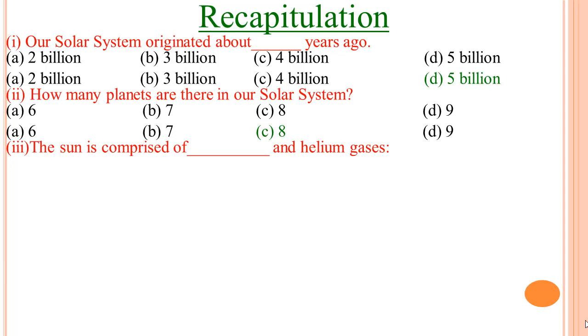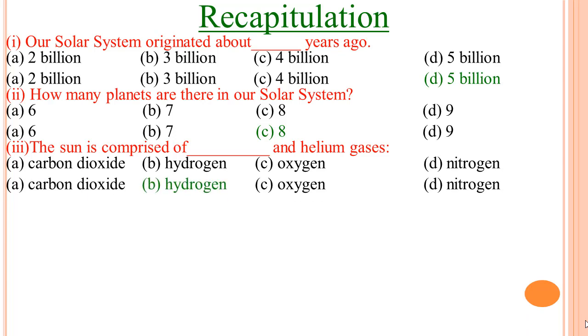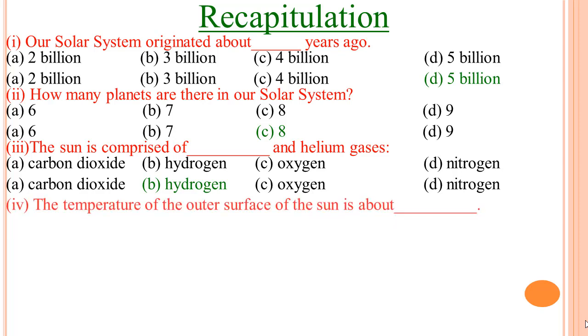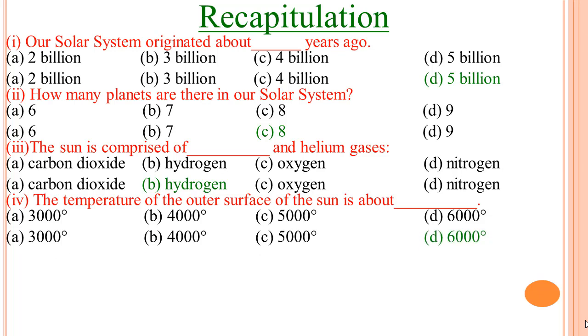Statement number 3. The Sun is comprised of blank and helium gases. The options are carbon dioxide, hydrogen, oxygen or nitrogen. And the right answer is hydrogen and helium. Statement number 4. The temperature of the outer surface of the Sun is about blank. The given options are 3000 centigrade, 4000 centigrade, 5000 centigrade or 6000 centigrade. And the right answer is 6000 centigrade.